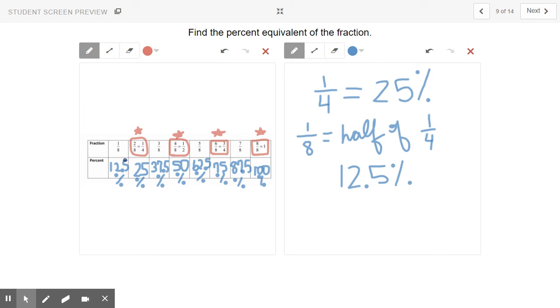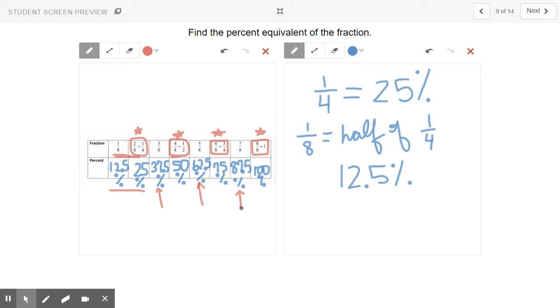3/8, I could add 1/8 plus 2/8. So if you add 12.5 plus 25, you get 37.5. To get 5/8, just add 4/8 plus 1/8, so 50 plus 12.5, 62.5. 7/8, you add 6/8 plus 1/8, so 75 plus 12.5 to get 87.5.